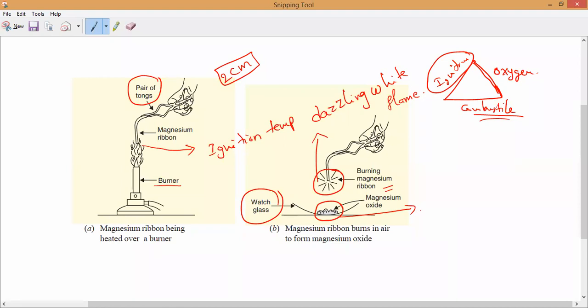Magnesium strip color is silvery white. Understand? Magnesium is a silvery white color. Understand, Shruti? But magnesium oxide powder is a white powder. Okay. So don't get confused. Silvery white is the color of the magnesium strip. What is the color of magnesium oxide, guys? White powder. Understand, Manish? It is the white powder. That is what you have to remember.